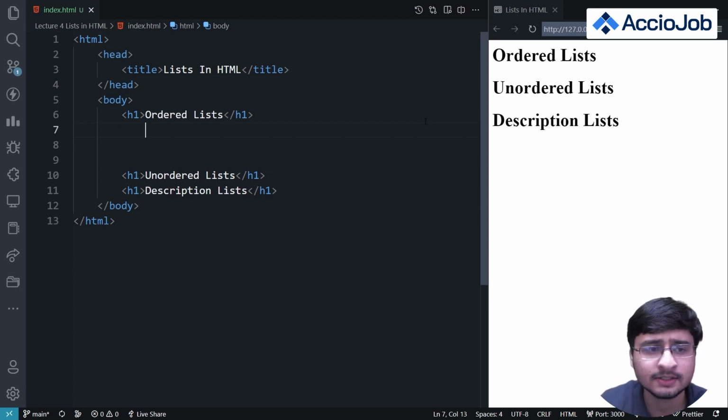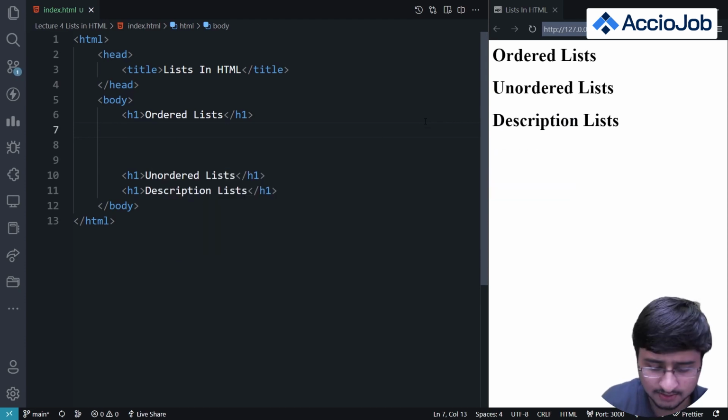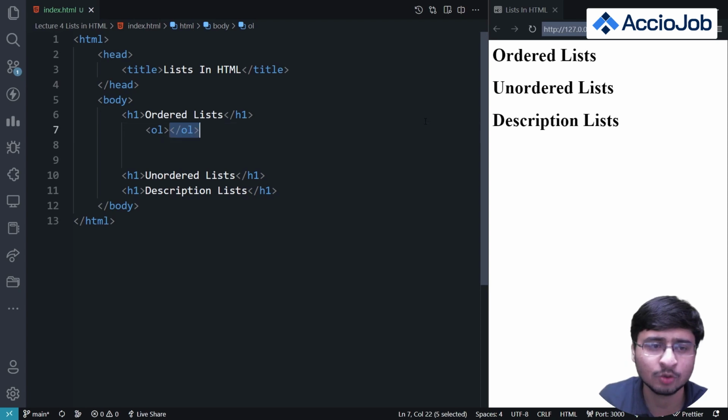What you do is there's a tag called the OL tag, which is the ordered list tag. I'll just write this OL tag and close it. VS Code will automatically add the closing tag. Remember, closing tags are really important. You cannot just keep this tag open forever. You have to close a nested tag, right? So I've defined an ordered list.